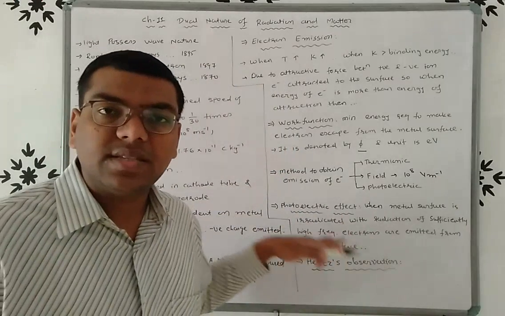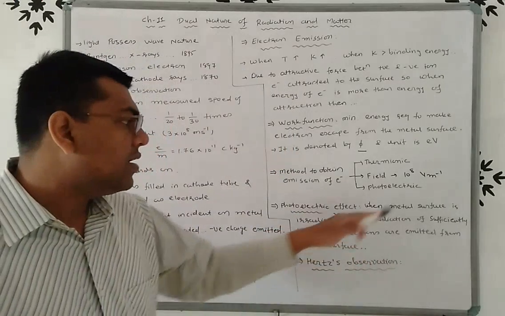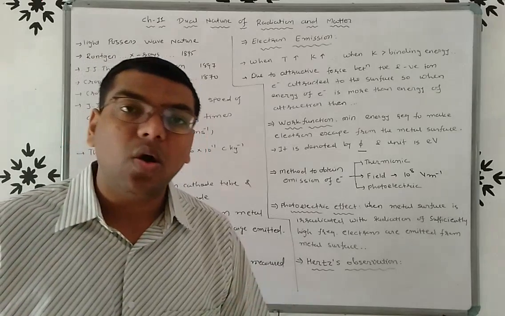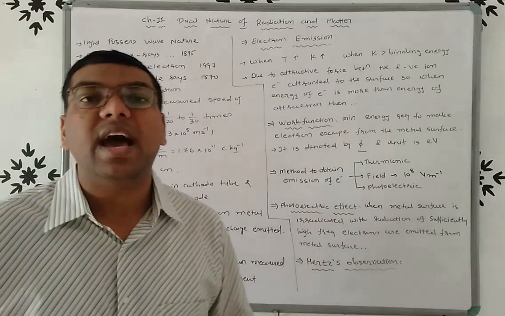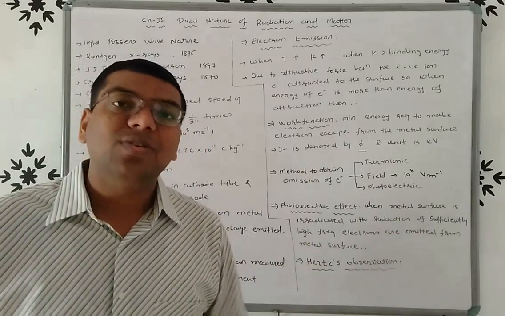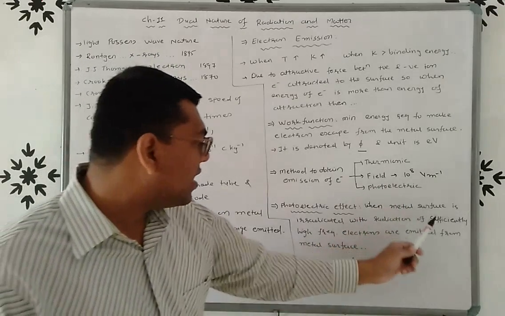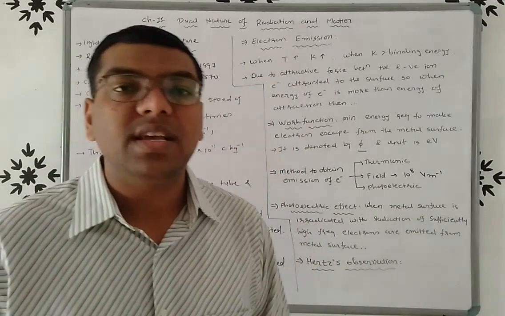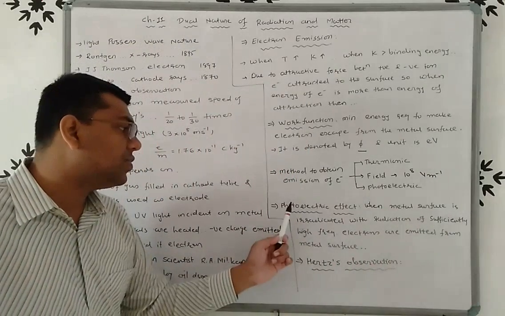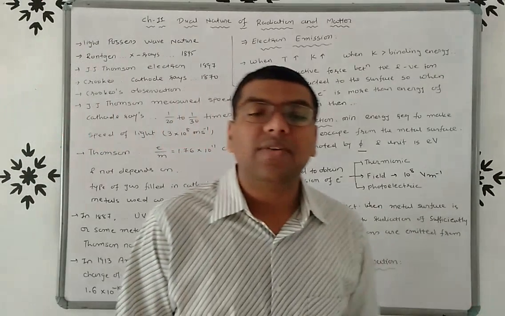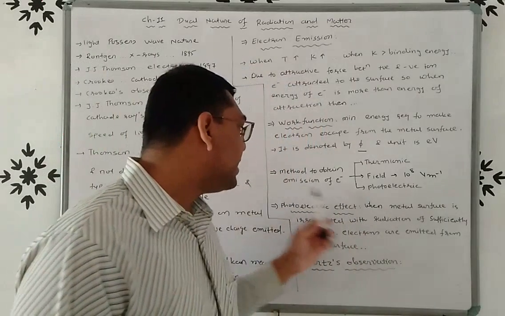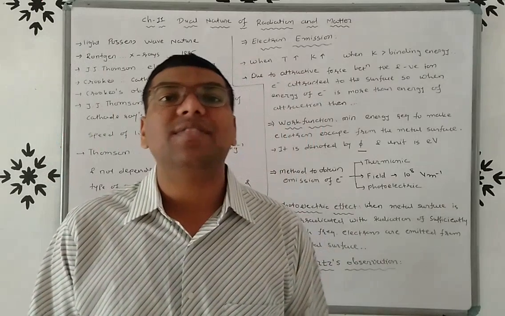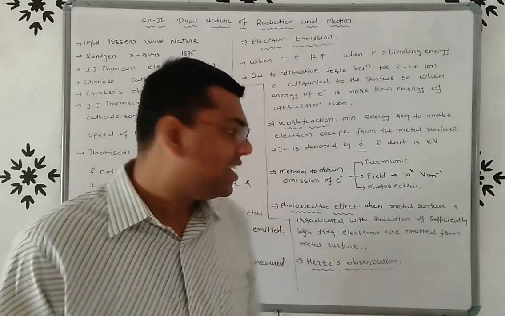We know that if there is a high frequency, then due to this electrons are emitted from the surface. Now friends, you already studied this photoelectric effect in standard 11, in the subject chemistry, right?